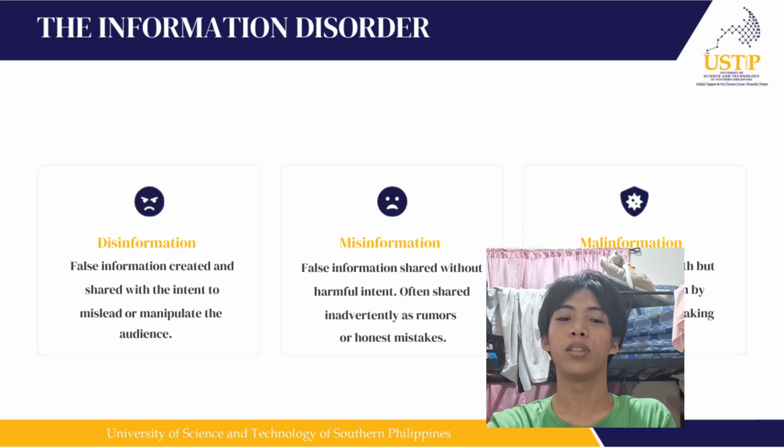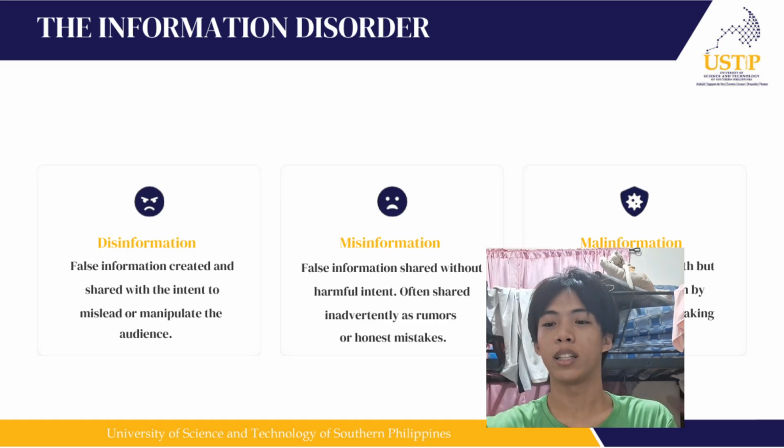So the difference between those two is that disinformation is shared with malicious intent, while misinformation is shared without knowing that it is fake. And lastly, malinformation. Even though this information is true, it can cause harm by removing the context.